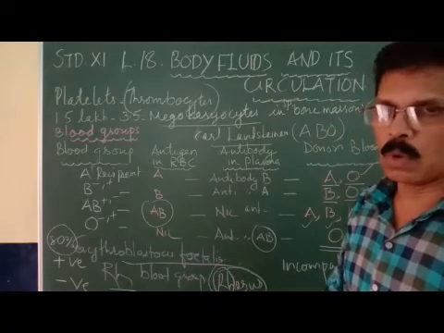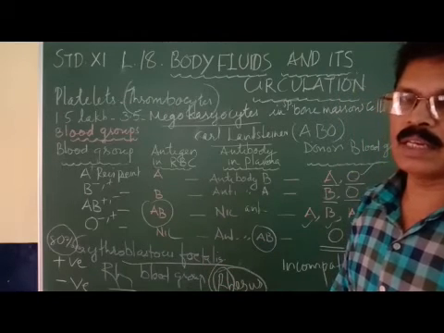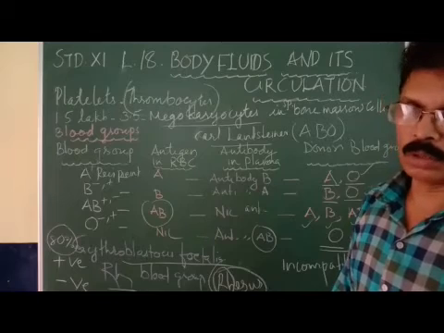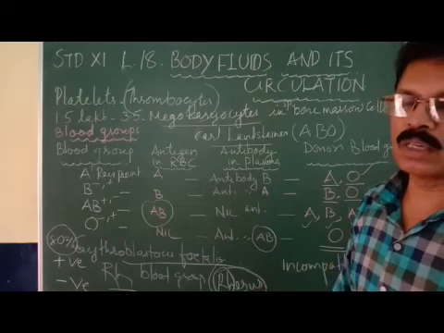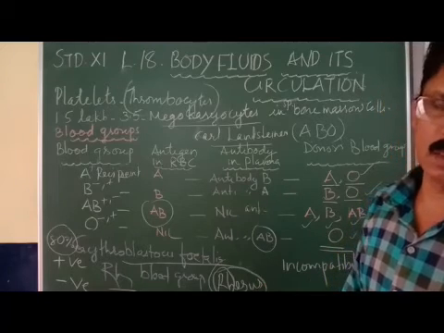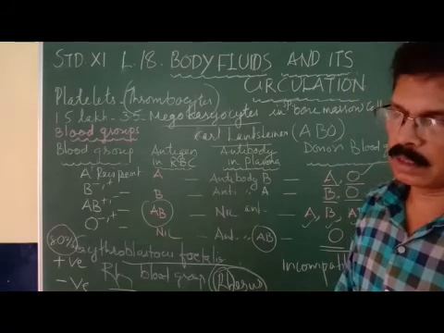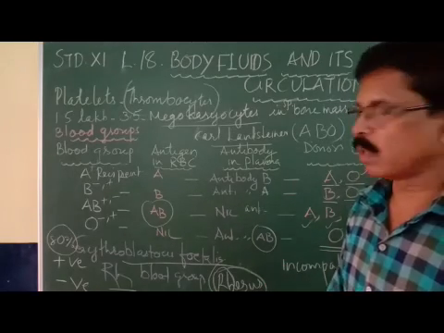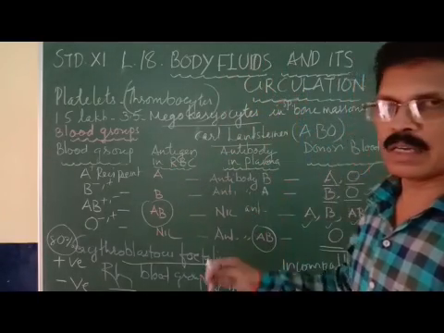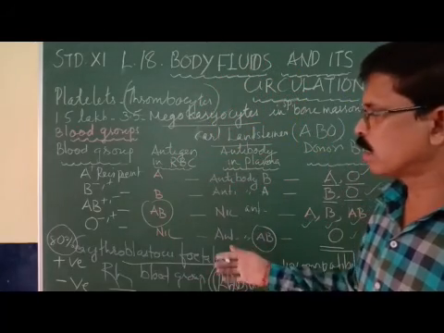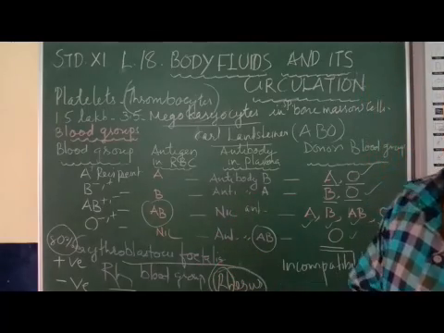Even if the child is born, the child will develop severe anemia or jaundice. This condition can be suppressed by using an injection called antibody injection. So this is a very critical state of the baby and fetus. So you have to understand the 4 types of blood group, what the Rh blood group is, and what erythroblastosis fetalis is. You have to read it, see and learn it. Okay, thank you.